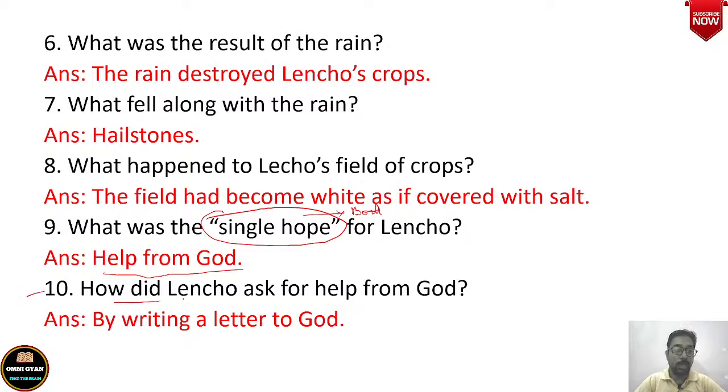Then question number 10 is, how did Lencho ask for help from God? So in what way did Lencho ask for help from God? When Lencho did not find any other way, he was not finding any other way. Now how would he feed his family? There will be no food at home. So he decides to do what? He decides to ask for help from God. In what form? By writing a letter to God.